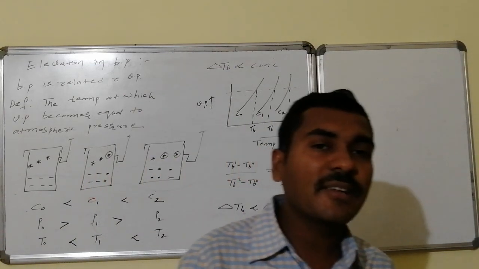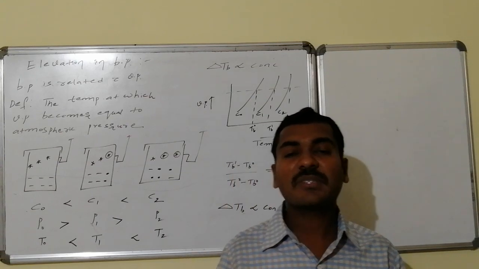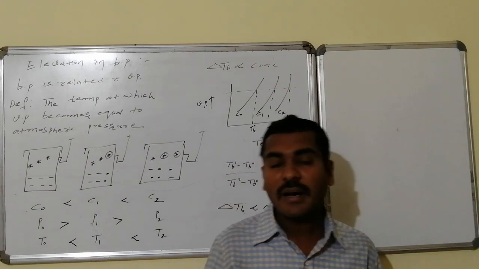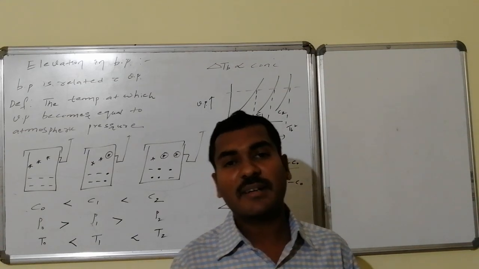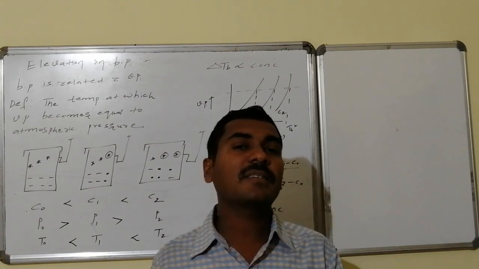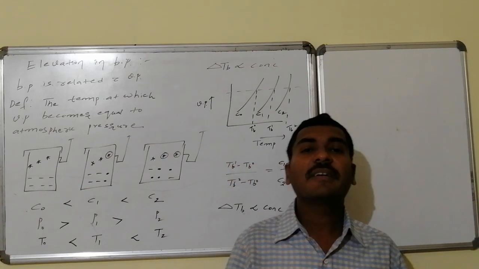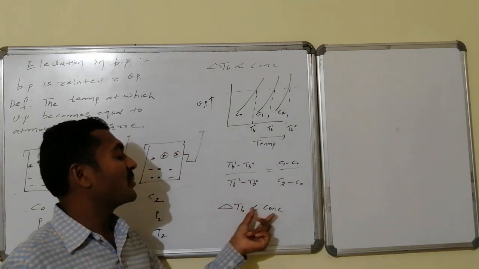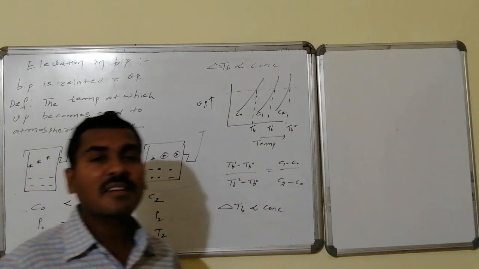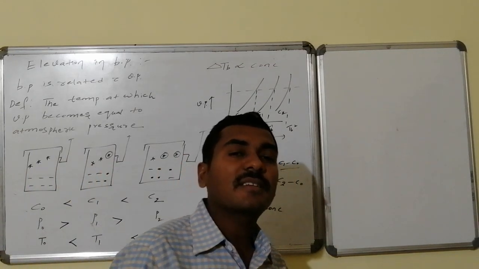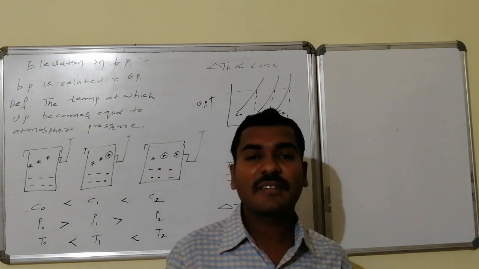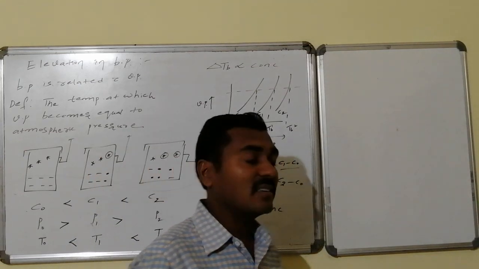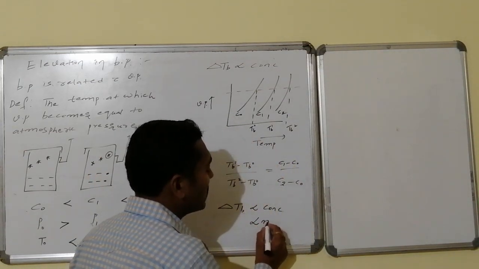As the concentration difference increases with respect to the pure solvent, the higher the boiling point. A higher boiling point implies that the difference in boiling points of the solution and the solvent also increases, that is, ΔTb, the enhancement in boiling point, is proportional to the concentration difference. Concentration difference implies the concentration of solution minus the concentration of the pure solvent, which is zero, hence ΔTb is proportional to concentration.